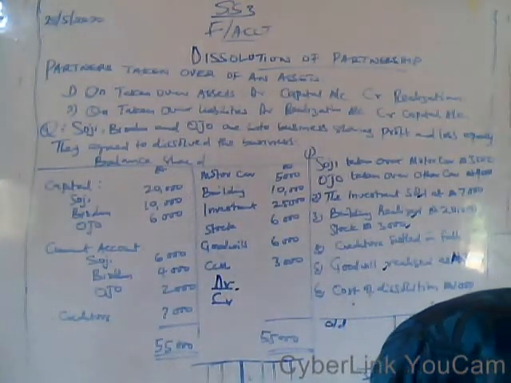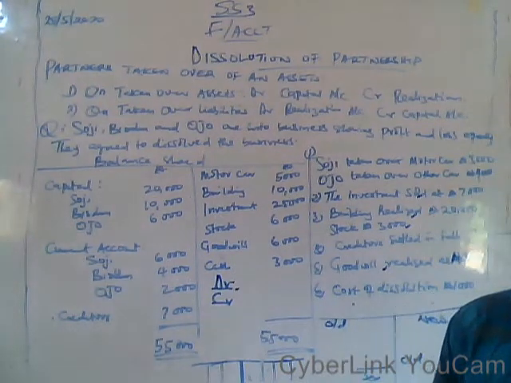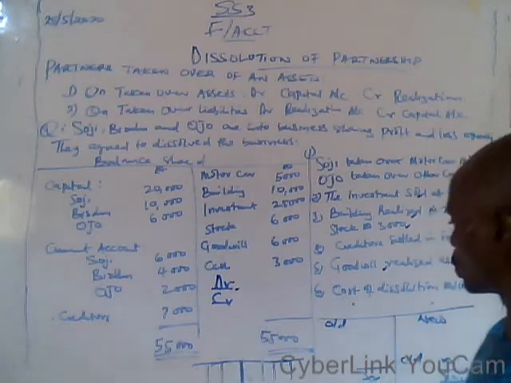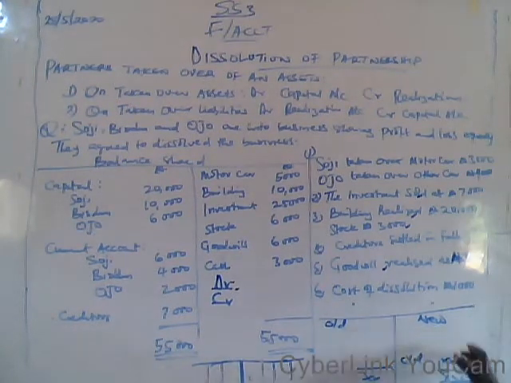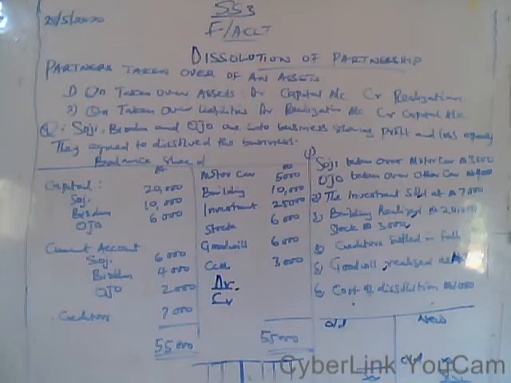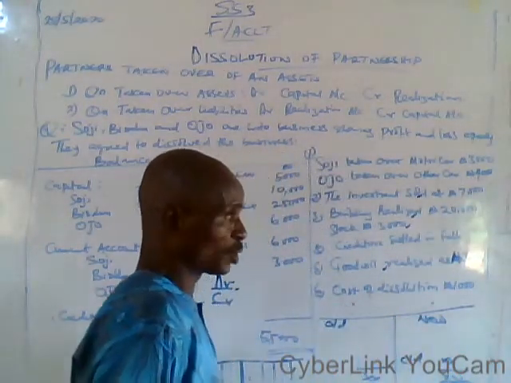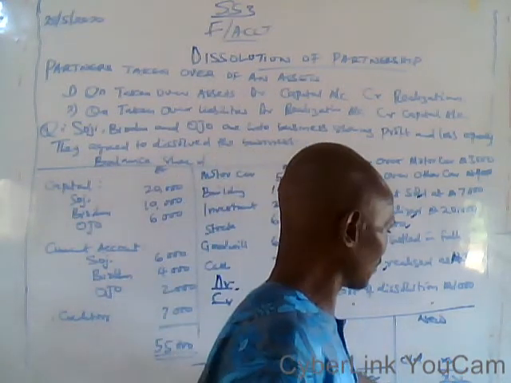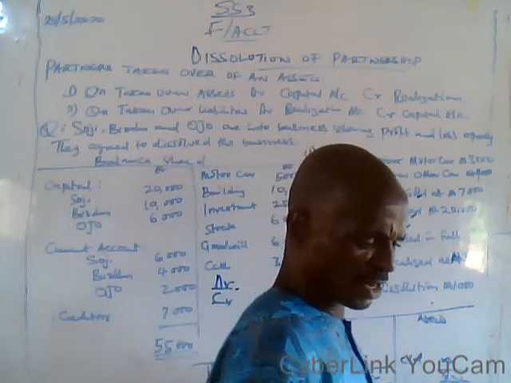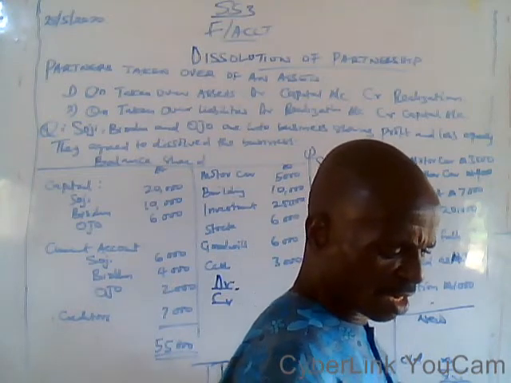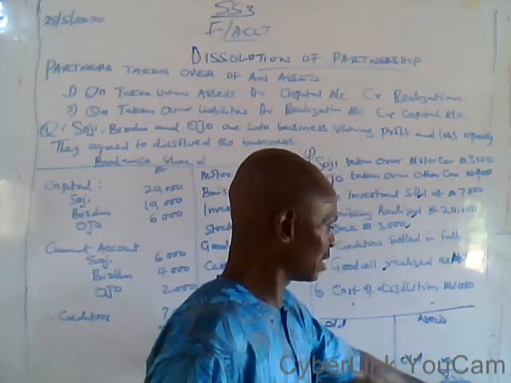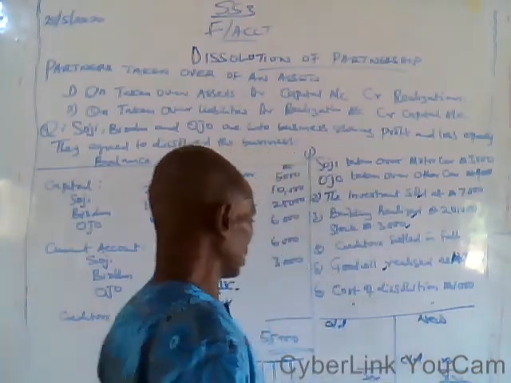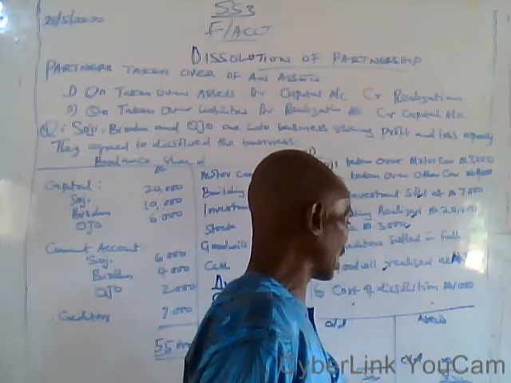While for the other one, to close this cash account you hold on, and your partner's account, you balance it. And when you balance your partner's capital account, instead of writing the balance carried down, if the debit side is greater than the credit side of one of the partners, you write cash.